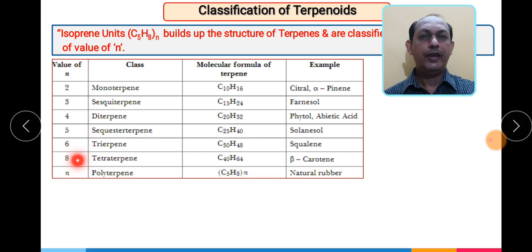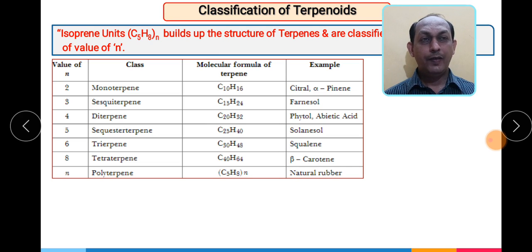As the value of n increases, the particular class has a different nomenclature, so we have to remember the basic classification of terpenoids. When the value of n becomes very large, the compound gets converted into a polymer, which is called a polyterpene. Natural rubber is a very good example of the polyterpene class.